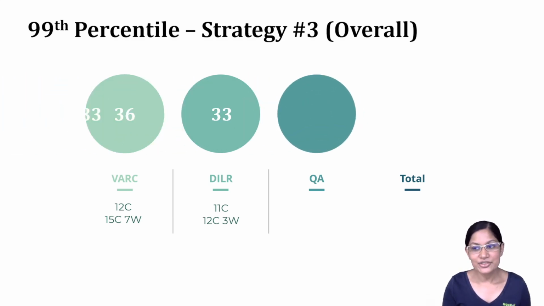And the last bit, which is quant. In quant, again, you're looking to get about 33 marks. You can see that this score is slightly lower than verbal. Reason for that is, it's going to take a little more time to get these scores, right? So for you to get about 11 questions correct, you're reading through the paper, you're choosing the right questions.